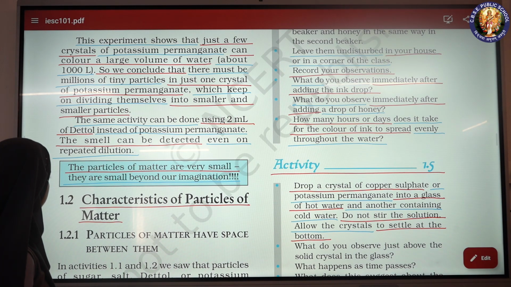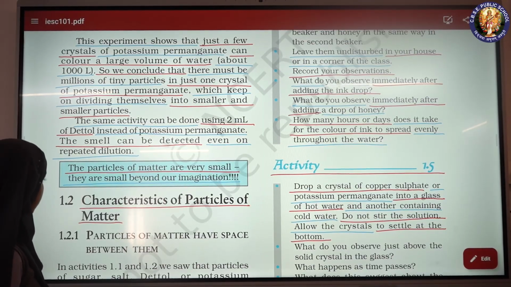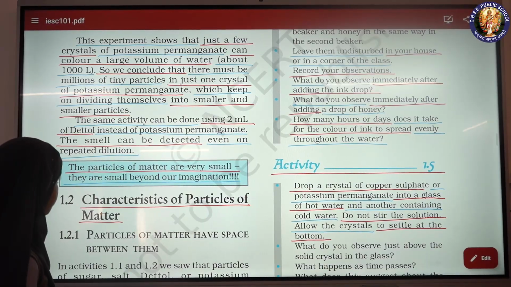The smell can be detected even on repeated dilution. The particles of matter are very small. They are small beyond our imagination. Characteristics of particles of matter.